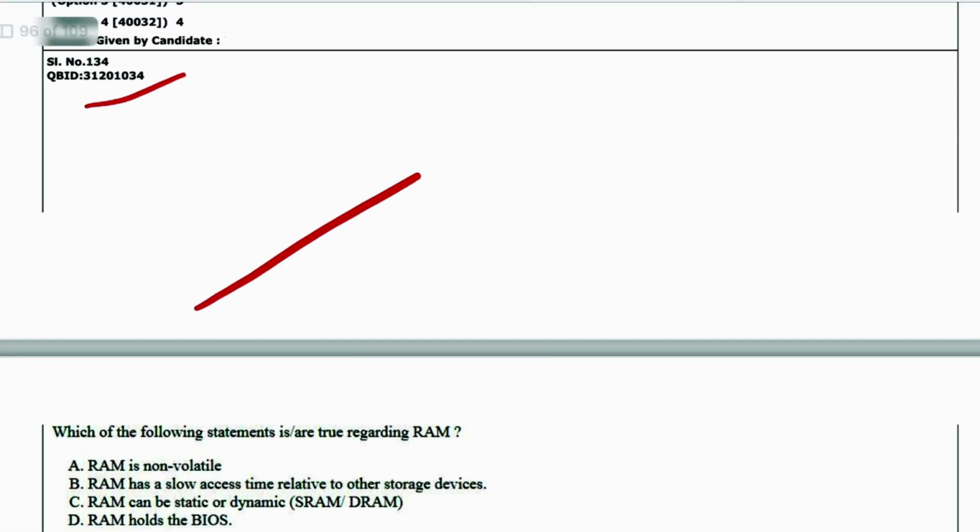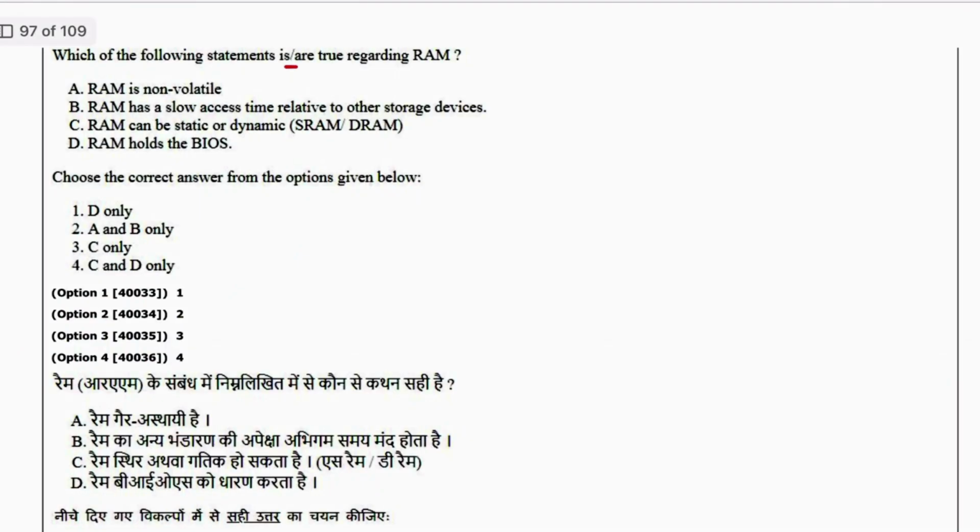This is 34. Which of the following statements are true regarding RAM? RAM is non-volatile. No. RAM has slow access time relative to other storage devices. No, this is also wrong. RAM can be static or dynamic. This is correct. RAM holds the BIOS. No, BIOS holds the RAM. This is vice versa. So only C is correct. 3 is the answer.